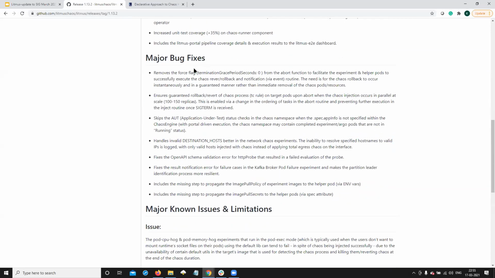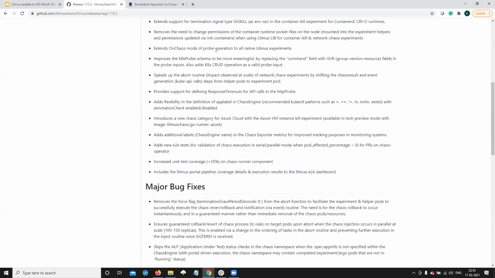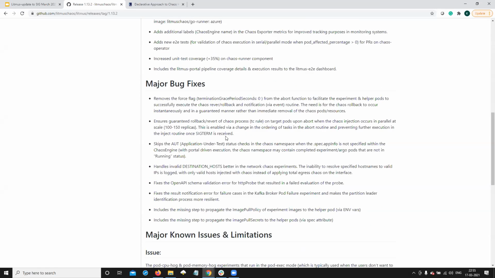There have been some important bug fixes, mostly around the abort, which we basically talked about. There were a few bugs there which we've fixed.